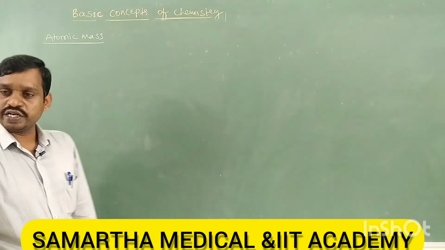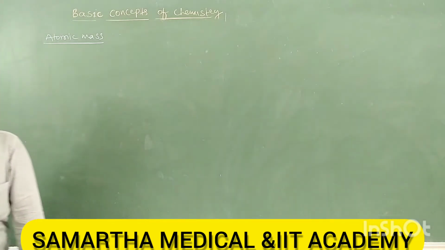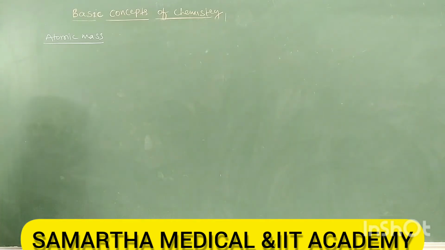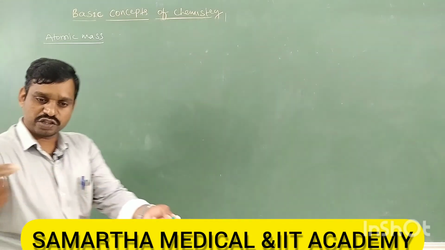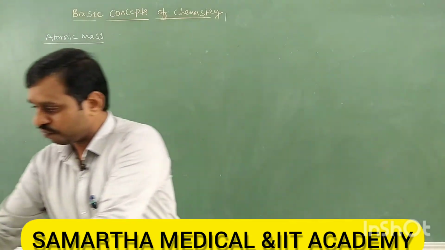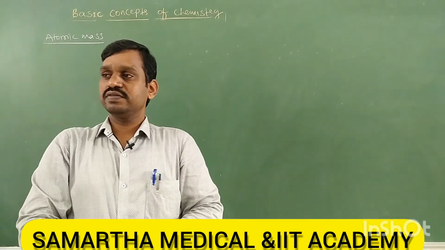Is it possible to weigh the mass of an atom? No. Why? Atom itself is the smallest particle. You cannot see an atom with naked eyes, and you cannot hold it with your hand. Then where is the question of keeping it on a weighing machine?